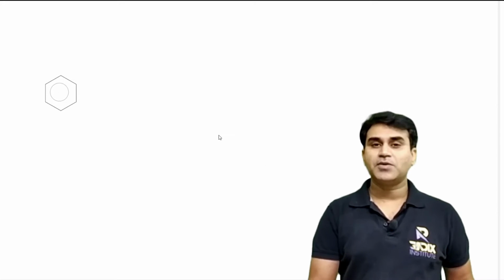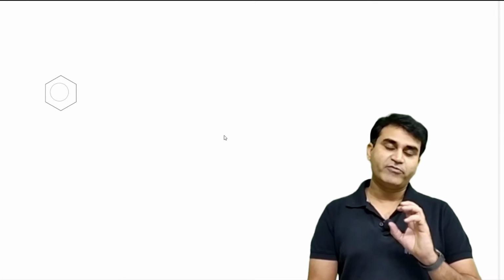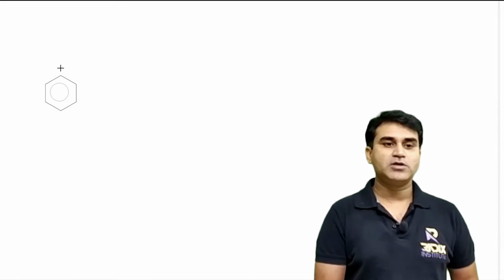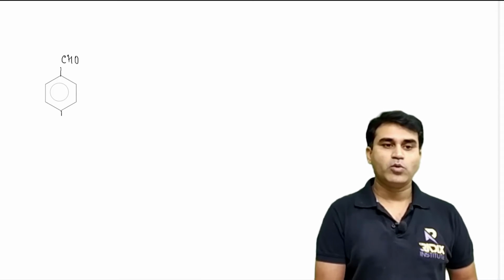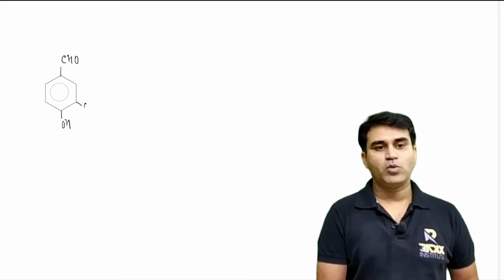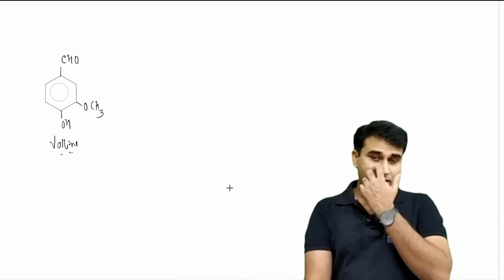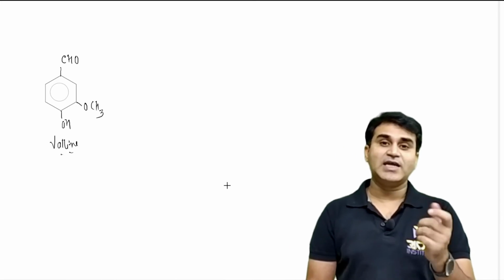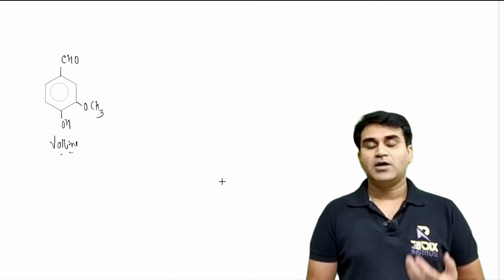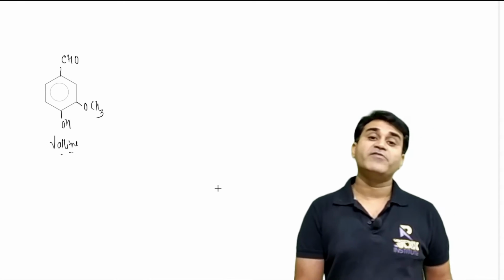Some important natural carbonyl compounds. See, carbonyl compounds have specific fragrance and some medicinal properties. For example, if you talk about the group CHO, OH, and OCH3, that compound is called vanillin. Vanillin is obtained from the vanilla seeds, and you know the use of the vanilla as a flavoring agent, right?